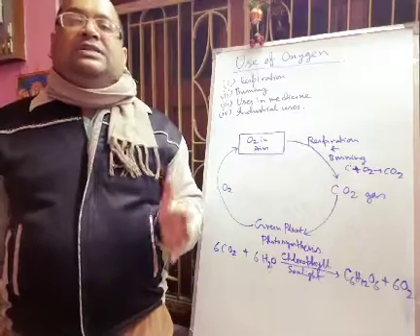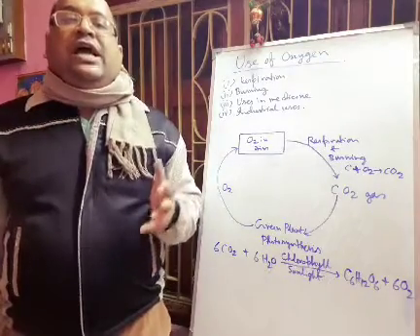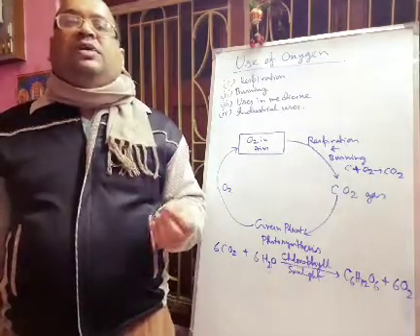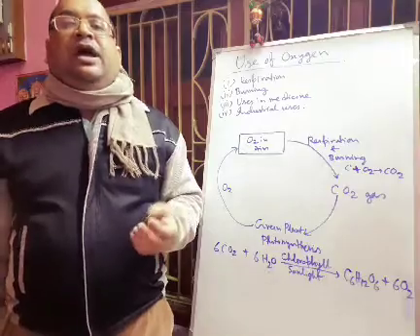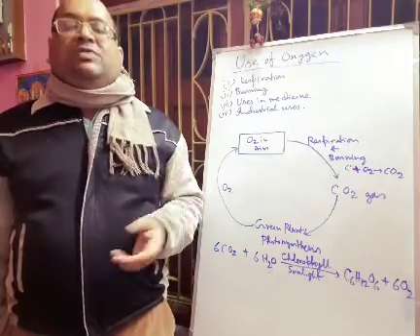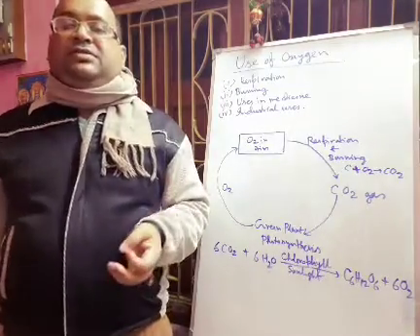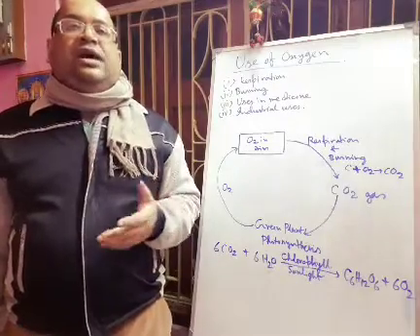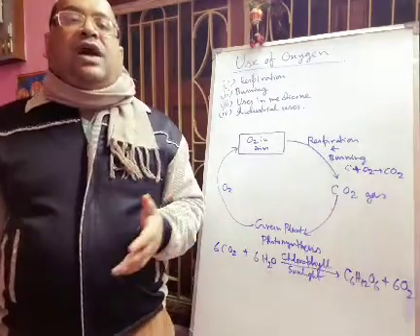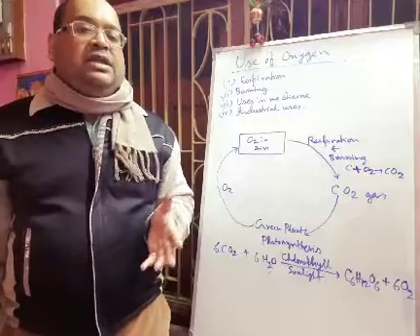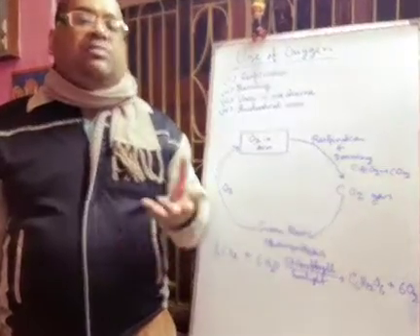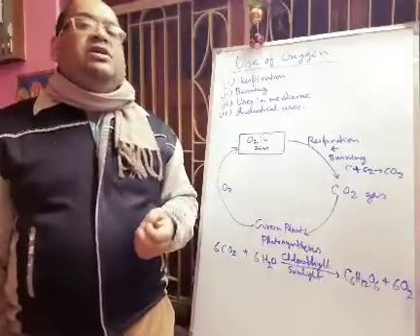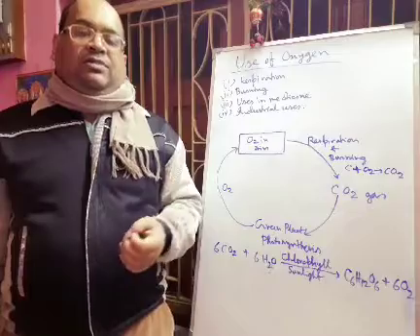In burning a large amount of heat is produced, and in respiration a small amount of heat is produced. Respiration is a natural process, but burning is an artificial process. Generally respiration causes no harm to the environment, but burning creates a huge problem: a huge amount of carbon dioxide gas is produced, which causes global warming.